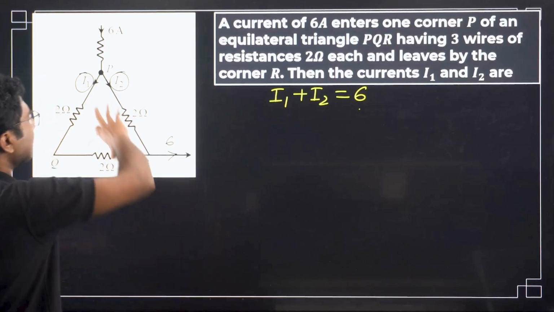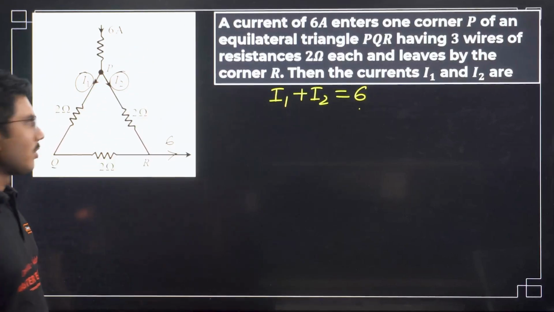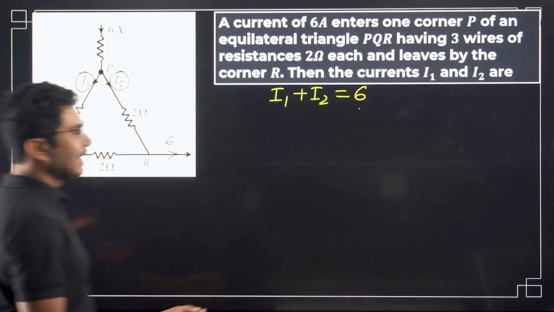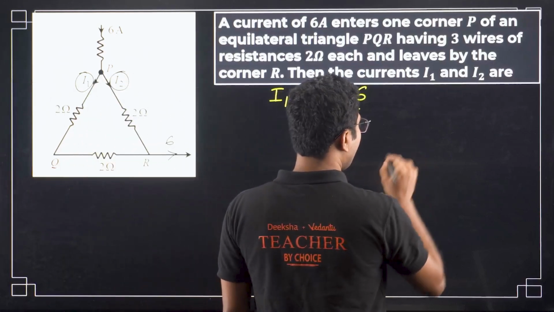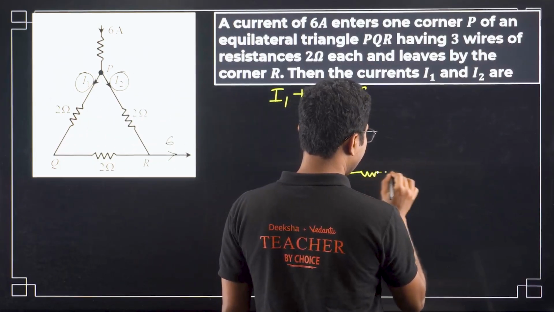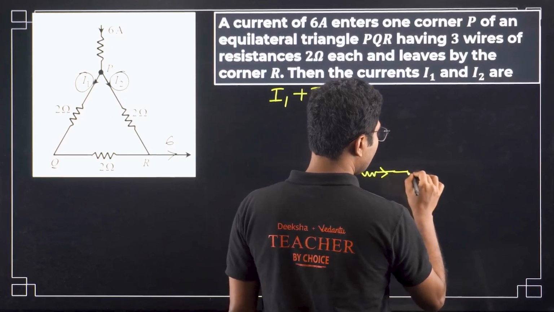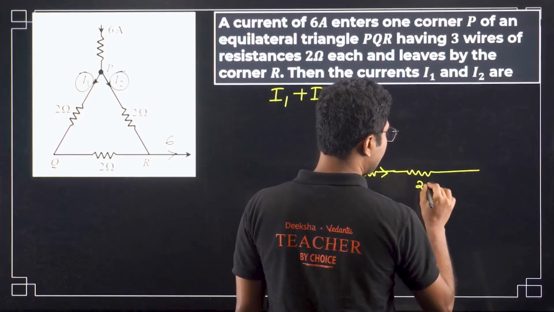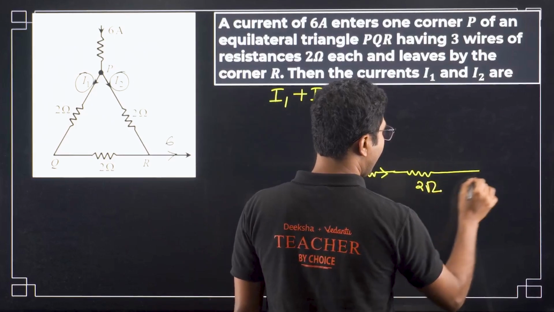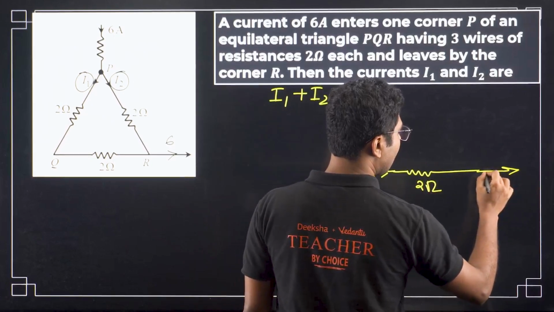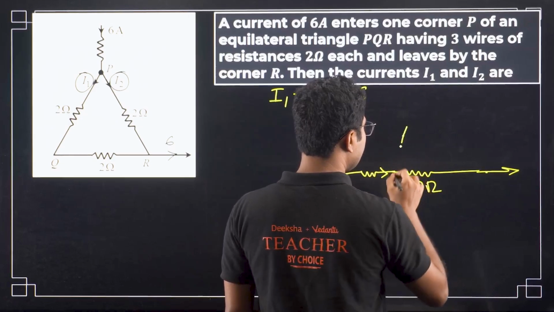Now this is a slightly easy question if you see it in a different form. Let me redraw this circuit. 6 ampere current is going in, we have a 2 ohm over here, and 6 ampere current is going out. But this is not all.